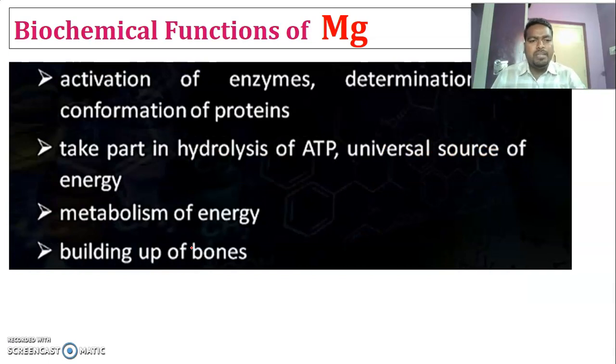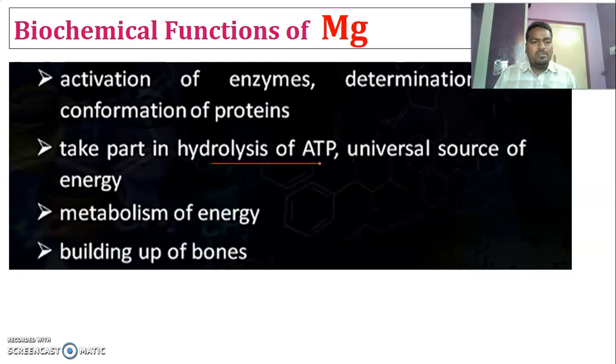Then it activates many enzymes, and it is helpful for determining the conformation of protein. It also takes part in a very important process called hydrolysis of ATP, that is adenosine triphosphate converted into adenosine diphosphate, and it releases some energy which is required to perform specific mechanical functions in the human body.